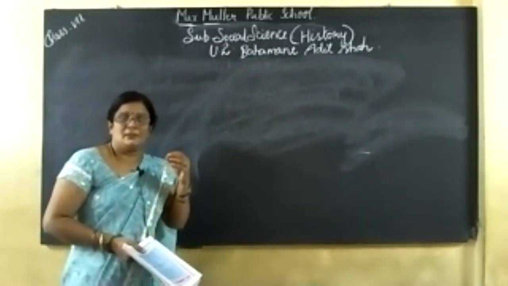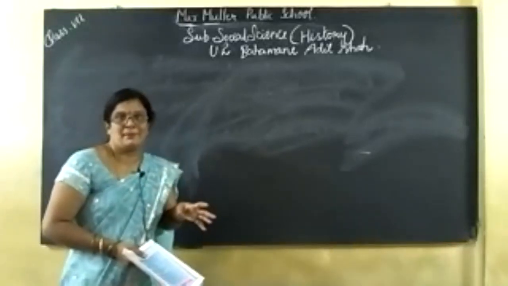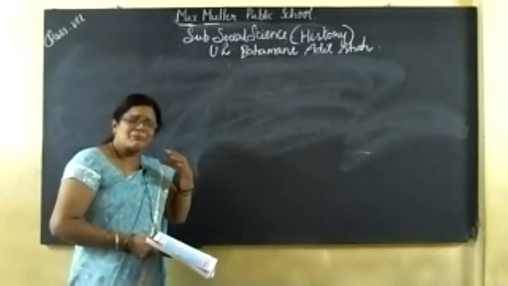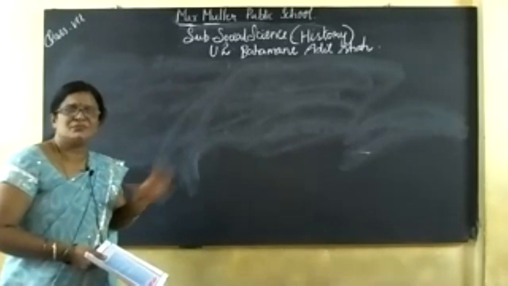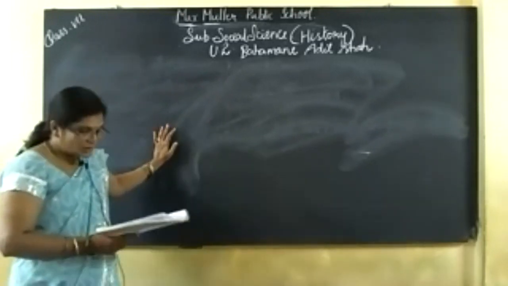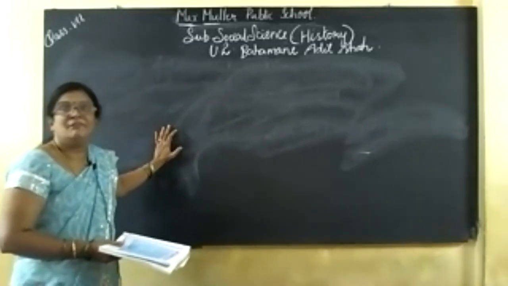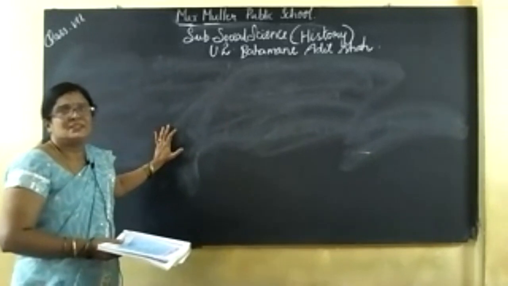Don't waste your time. Practice your handwriting, practice the English vocabulary, pronunciation is very important. From now onwards, you will study only the years, how many years they ruled, when they ruled, and which common eras, everything you have to study.